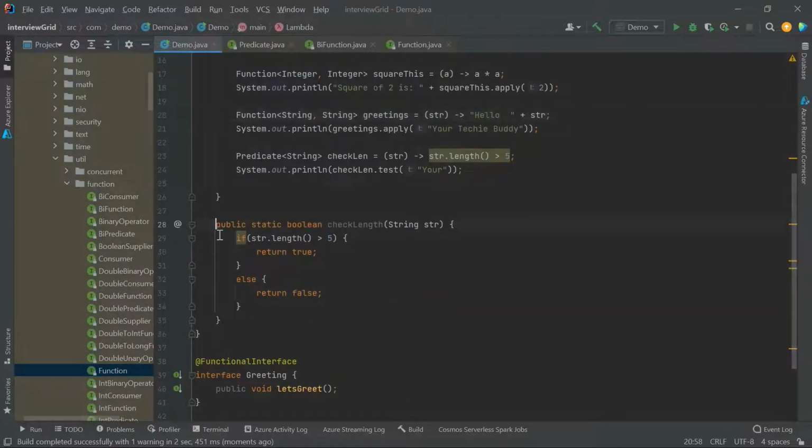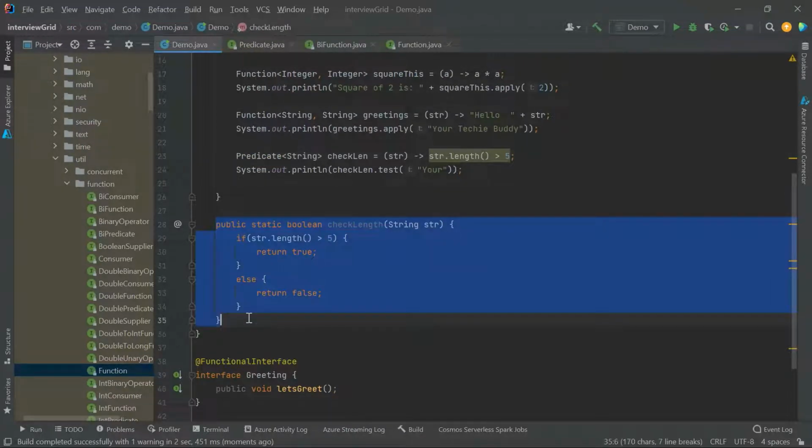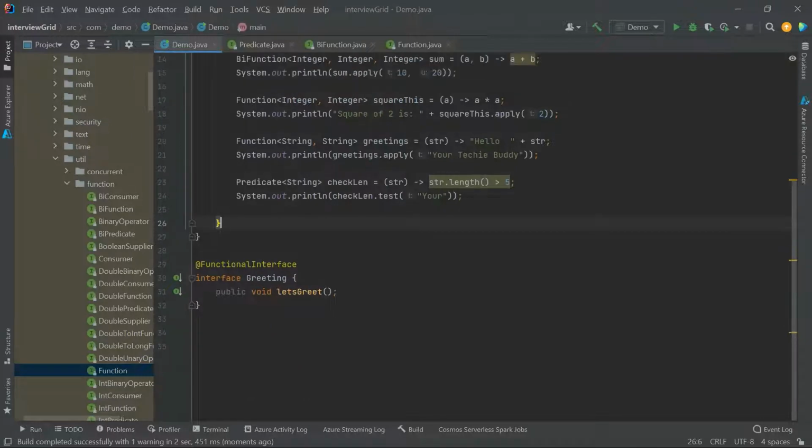See, we have converted this whole method into a very small lambda expression, and the interface we are going to use is a predefined one in the Java library, which is Predicate. Similarly, just as we had BiFunction, we have BiPredicate also. By now you know what Bi means, right?